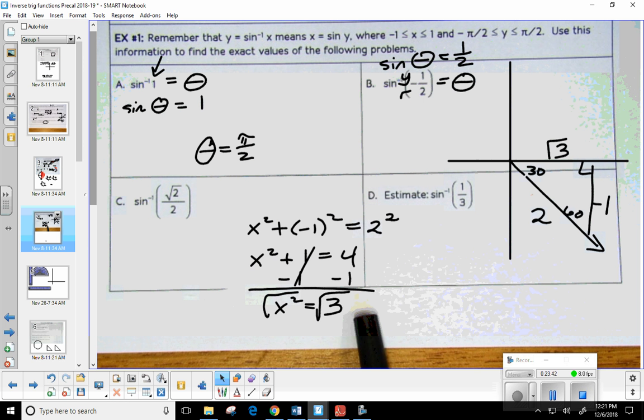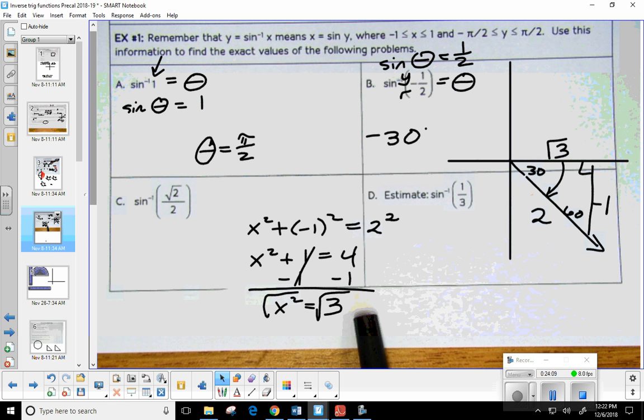Now, my answer is 30, but I have to put a negative in front of it. Here's why. You always have to start rotating from the positive x-axis, from standard position. So if you rotate into the fourth quadrant, your value has to be negative. So that would give me -30. Now, what if I wanted it in radians?